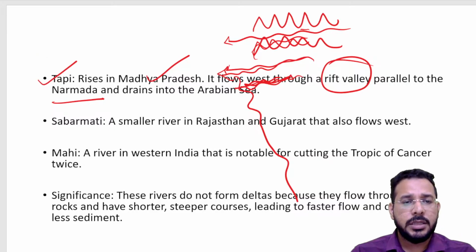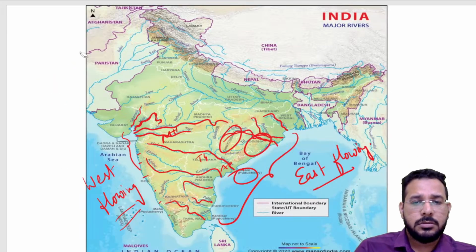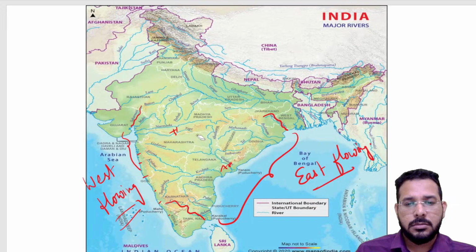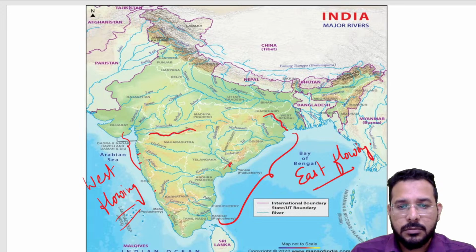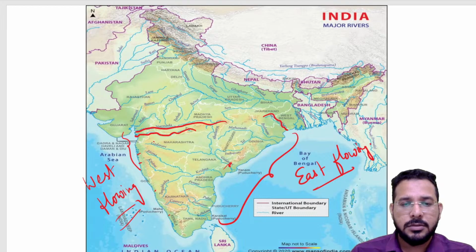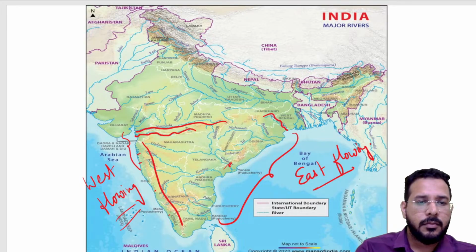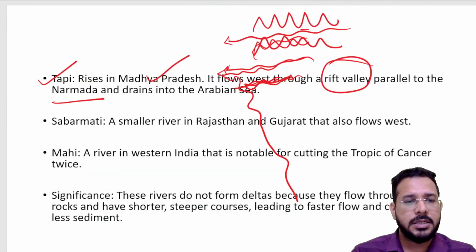So I have shown you Tapi. This is Tapi river. Here we have Narmada river between Vindhyas and Satpuras. Here we have Western Ghats. Right? Is it clear?